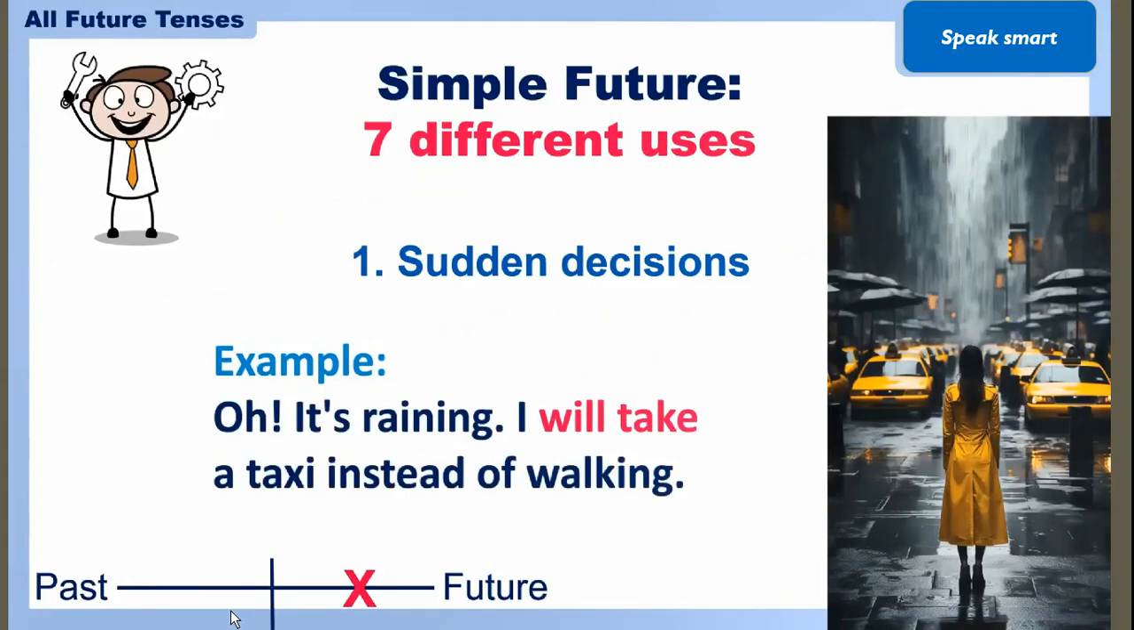So बारिश हो रही है. I will take a taxi instead of walking. पैदल चलने की बजाय मैं क्या करूँगी? टैक्सी से जाऊँगी. So that was the sudden decision I made when I see it's raining outside. Okay. Now here we go with another example. You will understand better.